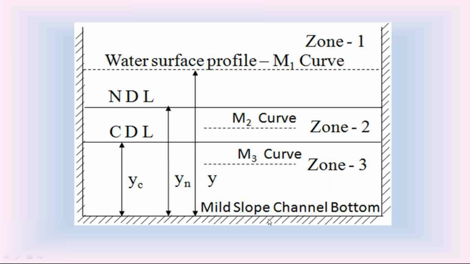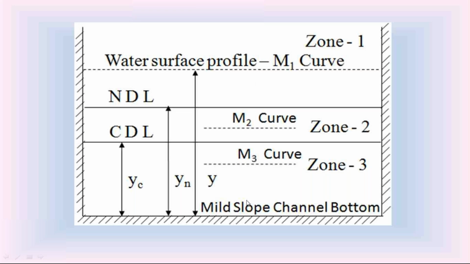M indicates the channel bottom slope, mild slope. 1 indicates the location of the zone. If this water surface profile is in zone 2, we call this M2 curve. If the water surface profile is in zone 3, we call it M3 curve.